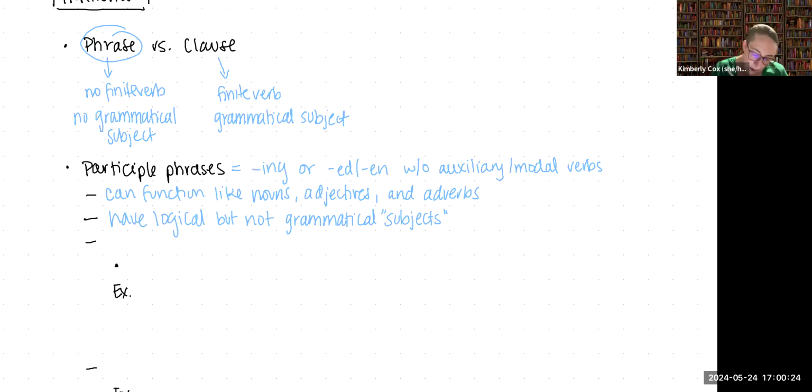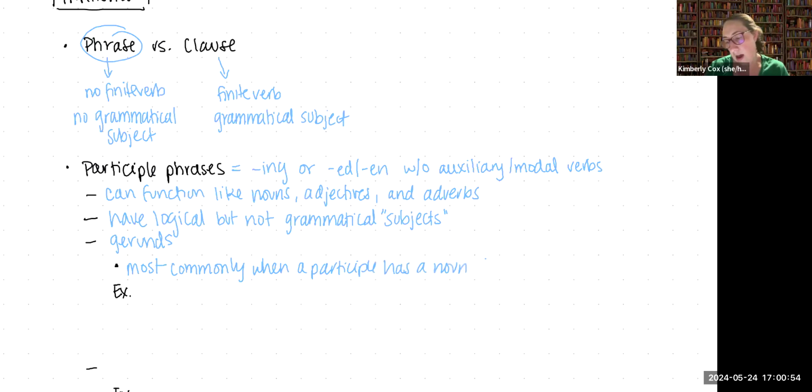One form that participle phrases can take is gerunds. We're going to talk a little bit about what a gerund is. Most commonly, a gerund refers to when a participle has a noun function.